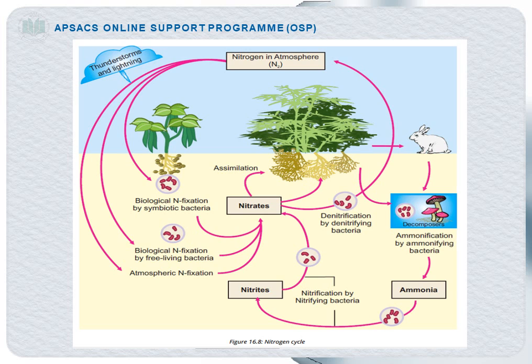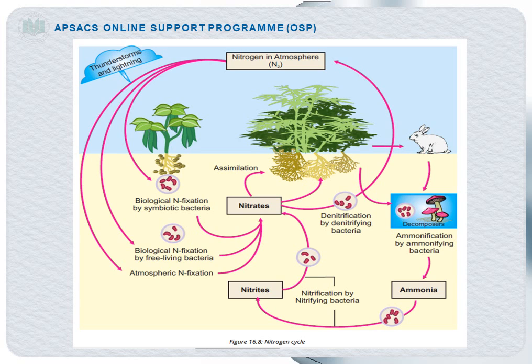Here you can see the ammonification and the nitrification. Ammonification can be defined as the breakdown of dead organisms and nitrogenous waste to ammonia. When plants and animals die, the proteins of these dead organisms are decomposed and ammonia is released.